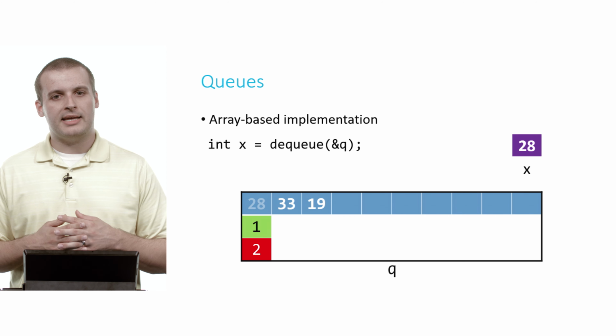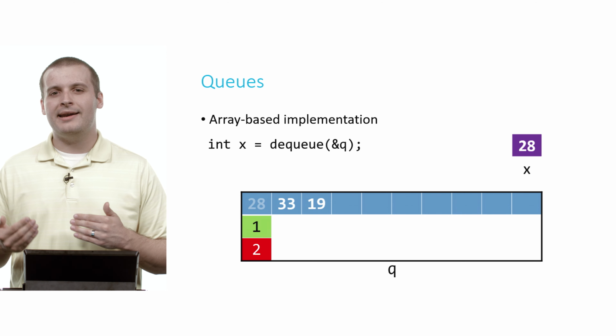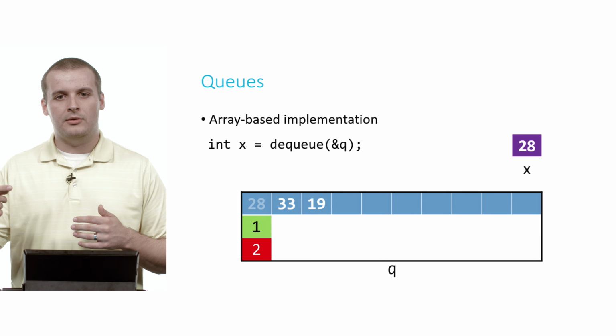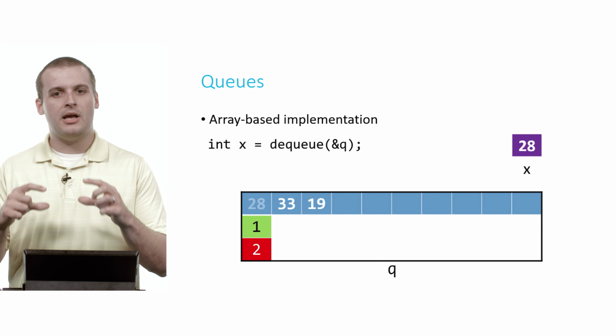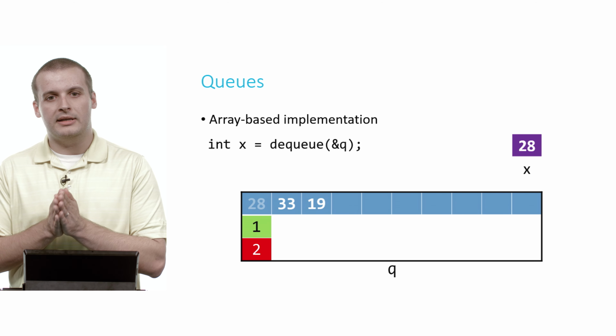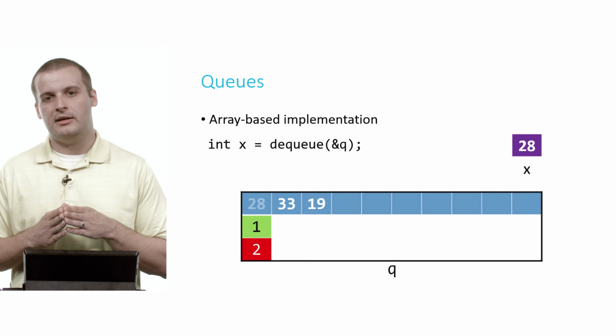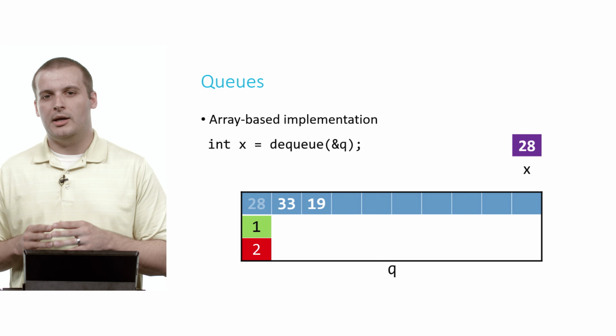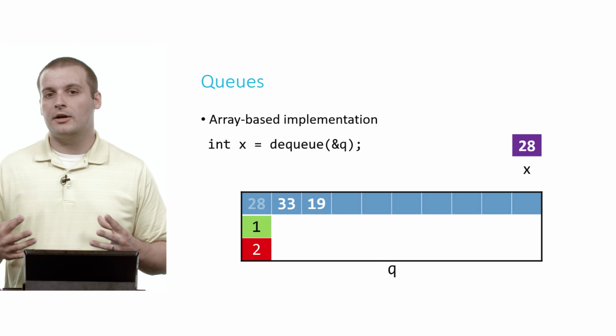Now remember earlier I said when we want to add elements to the queue, we put it in array location, which is the sum of front and size, right? So in this case, we're still putting the next element in the queue into array location 3. And we'll see that in a second. So we've now dequeued our first element from the queue.